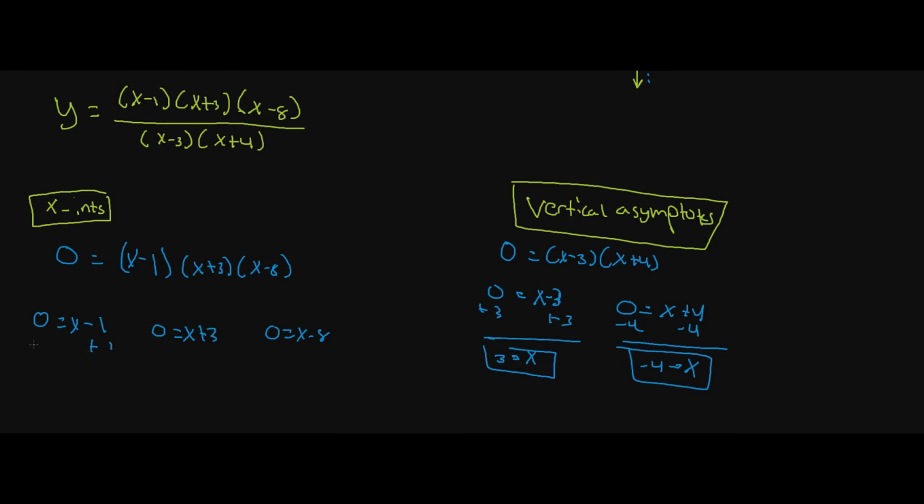And we add 1 to both sides, and we're going to get x is equal to 1. We subtract 3 from both sides, and we're going to get x is equal to negative 3. And we're going to add 8 to both sides, and we're going to get that x is equal to 8. And there it is, with a problem like that, we're able to identify our vertical asymptotes and our x-intercepts, all right? Hopefully that's helpful.